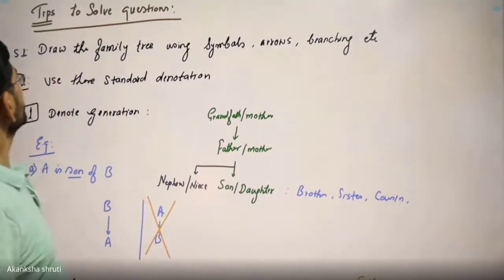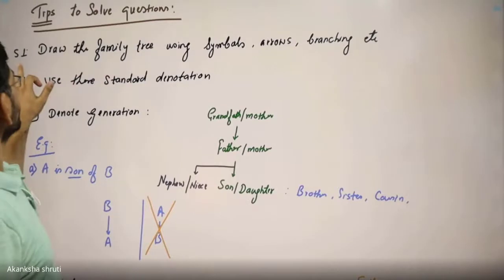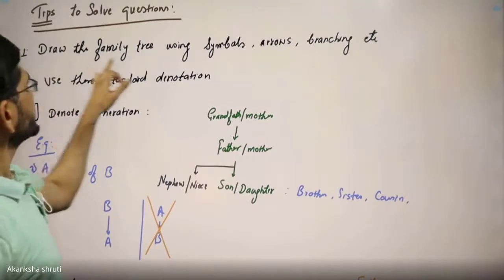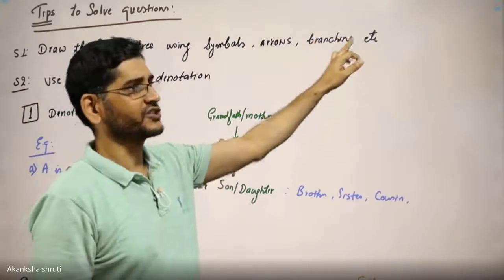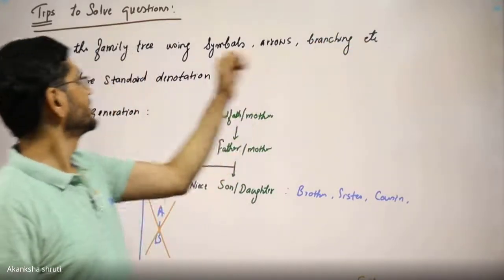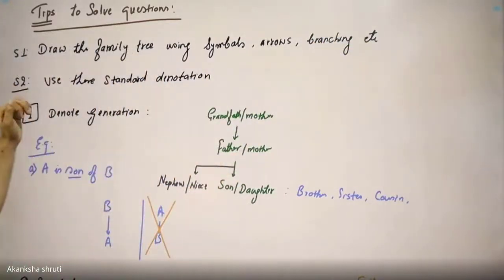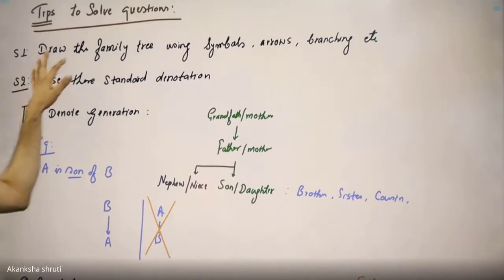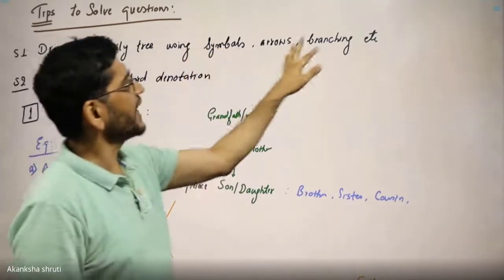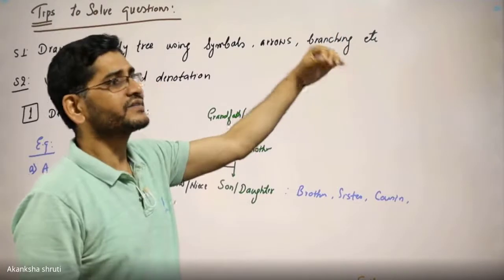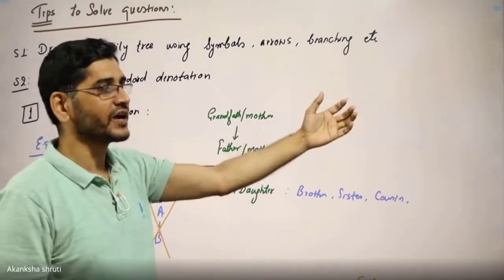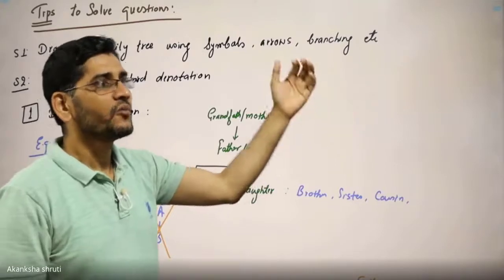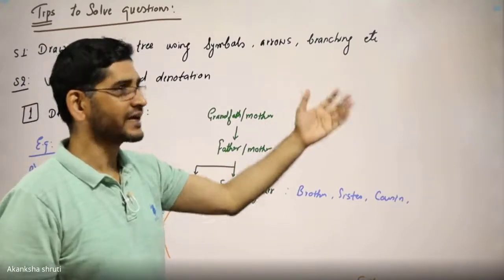So students, the very first step is to draw the family tree using symbols, arrow, branching, etc. The next step is for drawing this symbol, arrow, branching, a standard method we need to adopt. What is the standard method that gives us more visuality or more clarity?